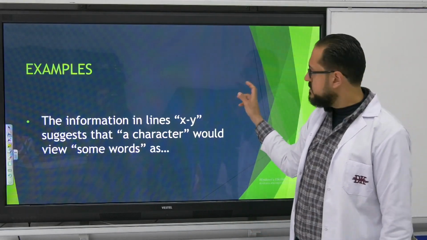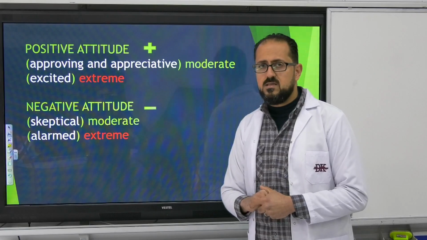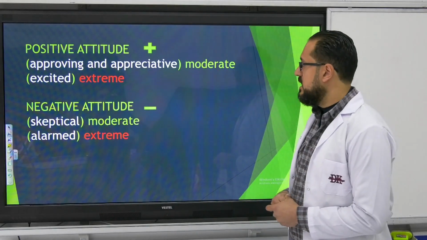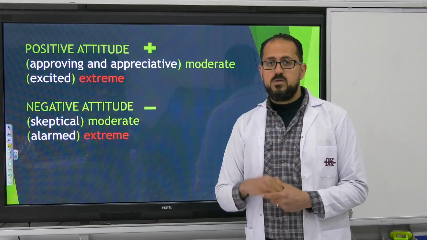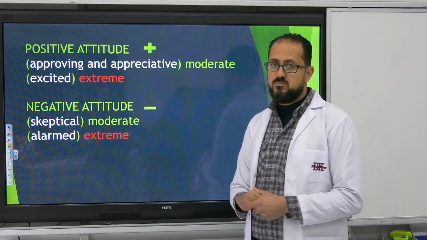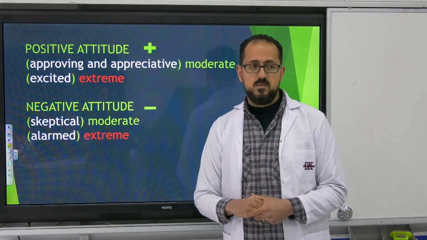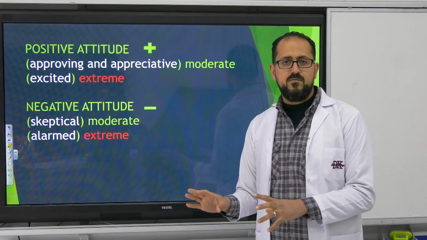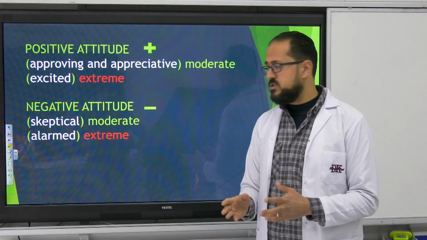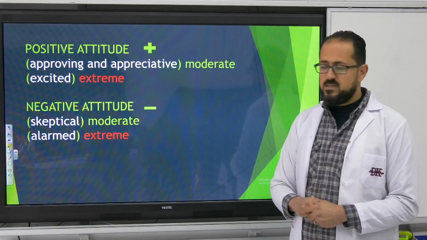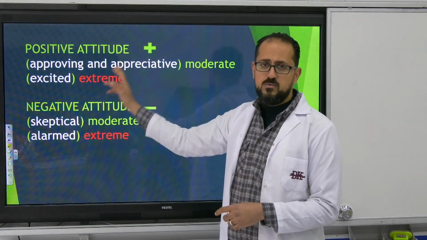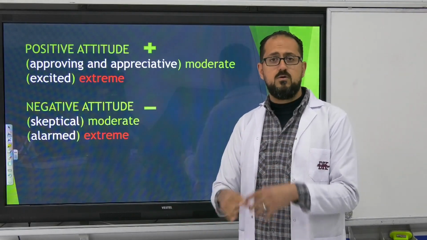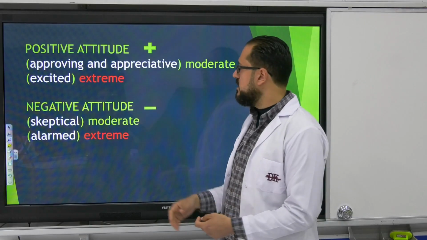So these were the examples, and now we're going to look at the types of answers for these questions. Now we have positive attitude answer choices, okay? Some of them are moderate and some of them are extreme. You're going to stay away from extreme language. I told you this before, you cannot depend on extreme language. So it's about moderate all the time. We have positive attitude and negative attitude. Both of them are okay. It depends on the author, the character, or sometimes the words themselves.